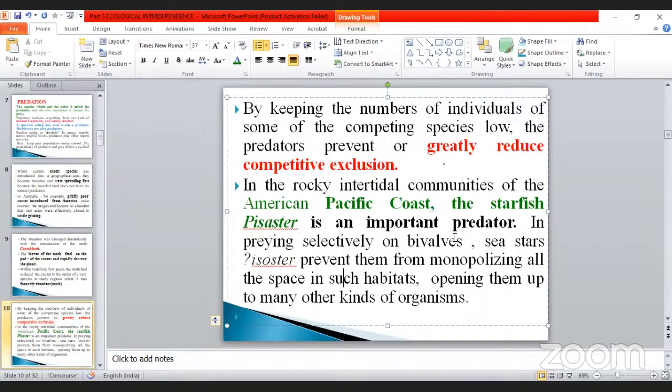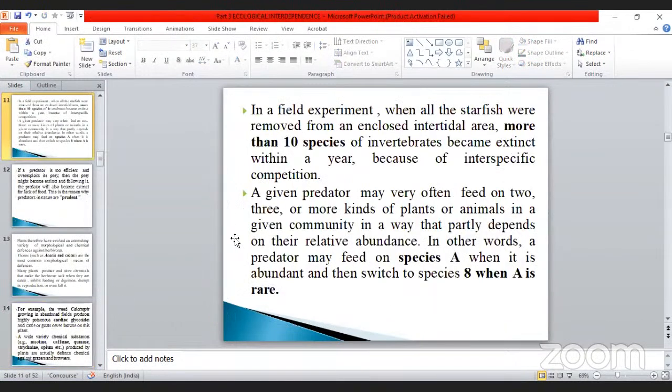They have given us an example of how it acts, so you must note it down here. One of the other examples is also the Pacific coast starfish Pisaster. Sea stars prevent them from monopolizing. Monopolizing means only one species occupying the space in such a habitat, opening it up to many other kinds of organisms. This is also another kind of example. So good. Next one.